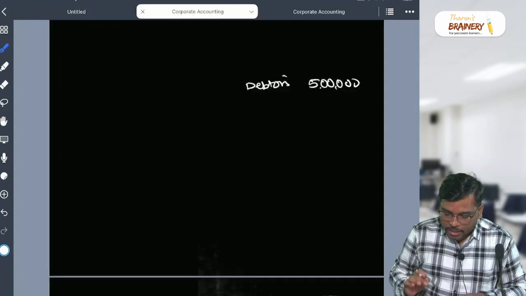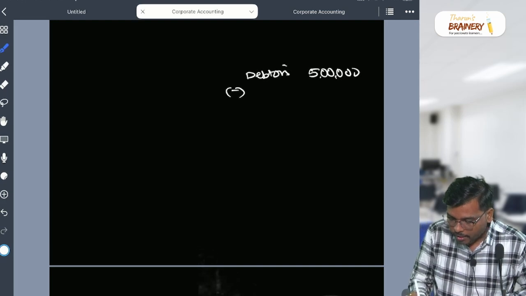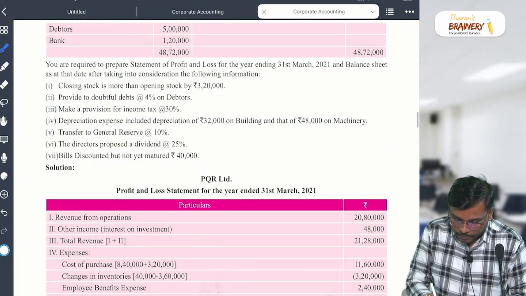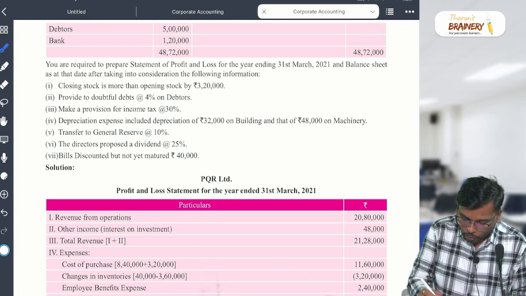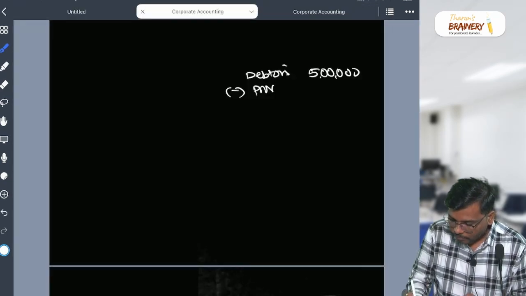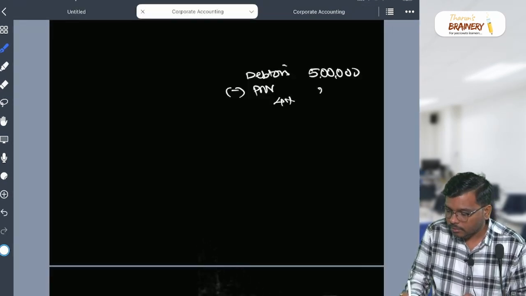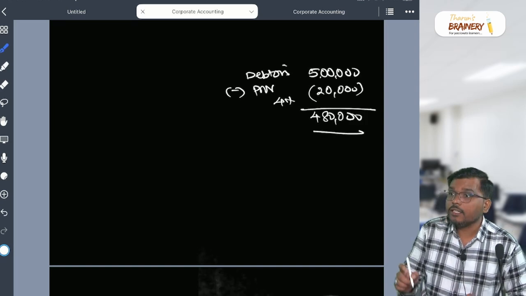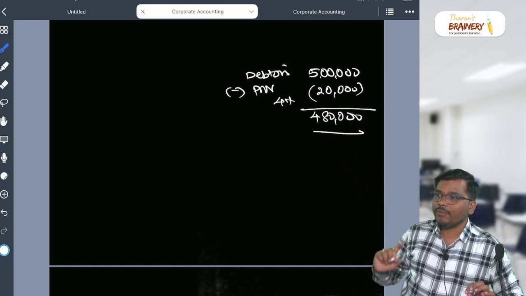Okay. So my dear student, now from the debtors I subtract only the provision. And how much is the provision they said, my dear student? How much provision? 4%. How much is 4%? 20,000. Okay. So this 4,80,000 will go to where, sir? Balance sheet, trade receivable.